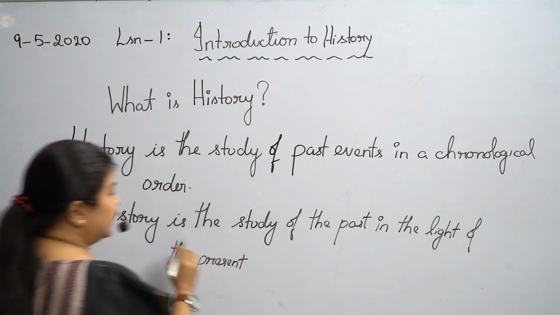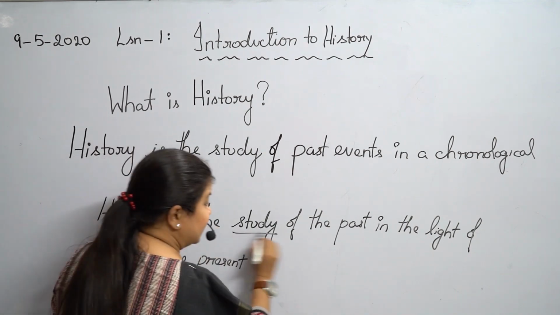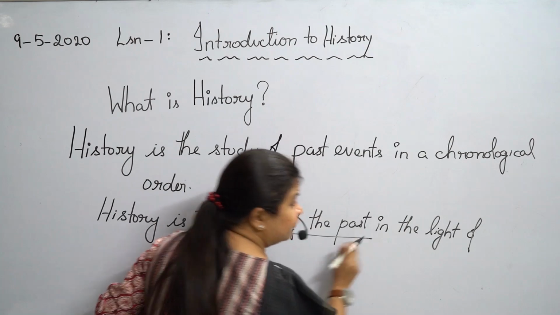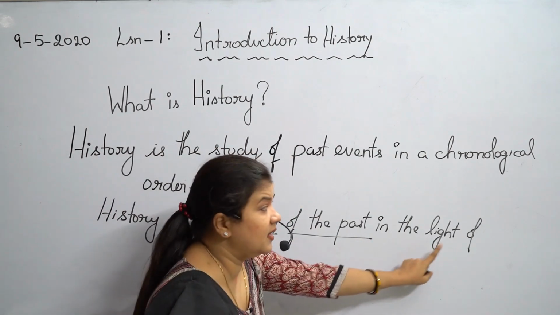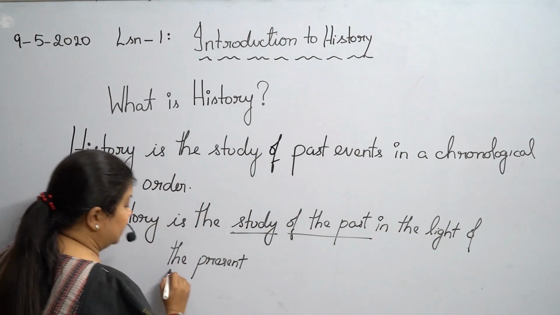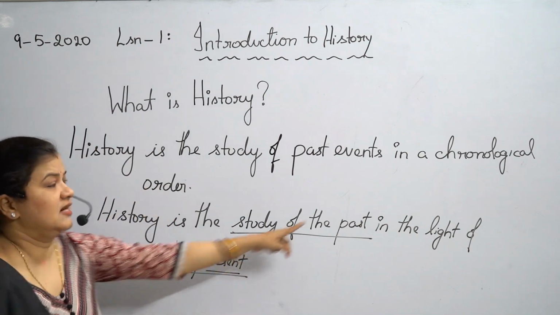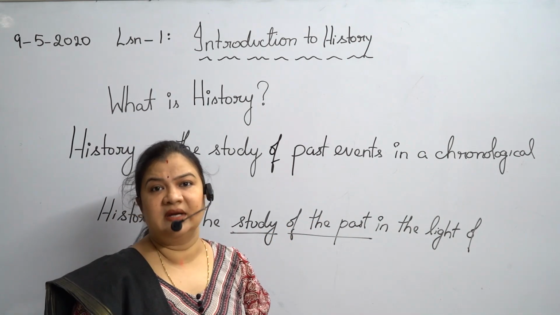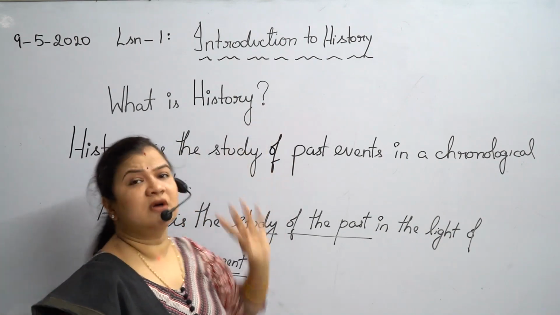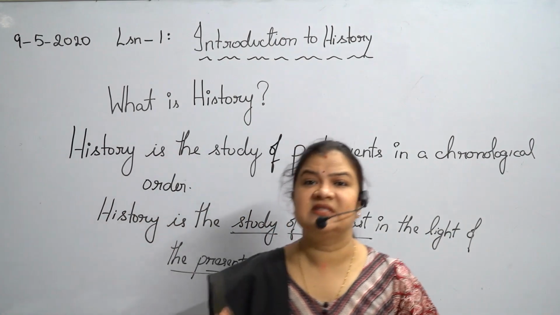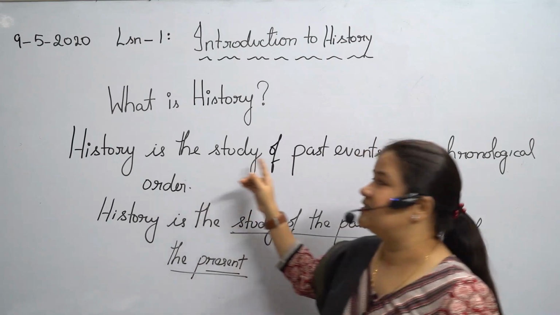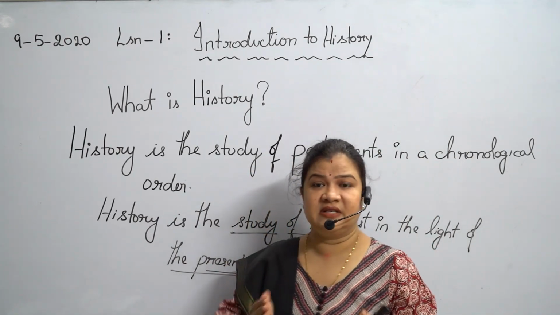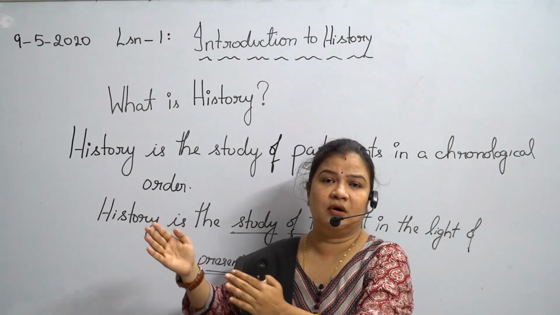So what are we studying in history? It is the study of the past in the light of the present. So we are studying the past in the present, which is nothing but history. History is a study of the past events in a chronological order.